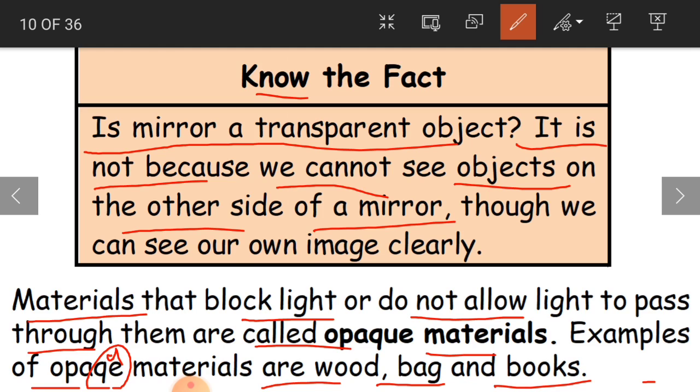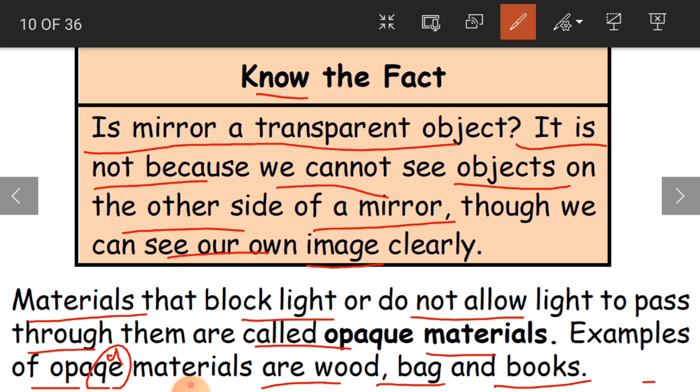We can only see our image clearly, or whatever is in front of the mirror. But the images on the other side, the back side of the mirror, cannot be seen. So that is why it is not a transparent object.